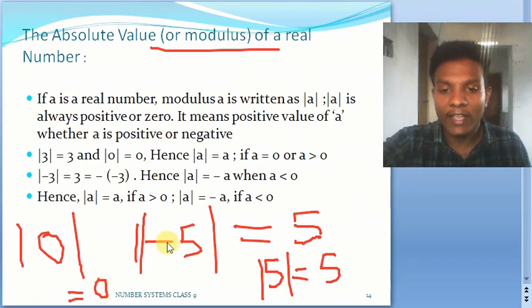If it is negative, just take this negative sign out and write the number with the positive sign. Whether the sign is mentioned or not, by default we assume it to be positive. And for a positive number, the number itself is the answer. So just try to keep in mind this absolute value, or we also call it modulus.